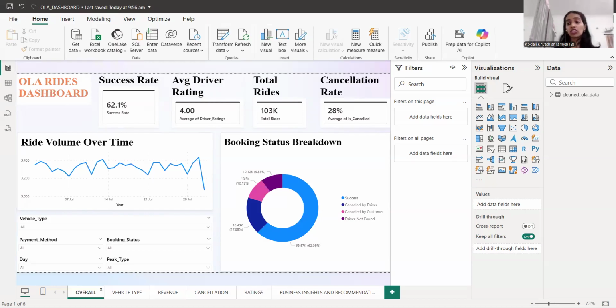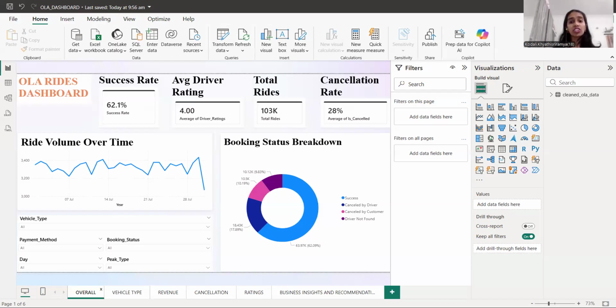Drivers have cancelled the rides due to certain reasons, and after that are the rides cancelled by the customer due to several reasons. Last but not least, the smallest category is driver not found, which is not always the case while Ola rides are getting booked.